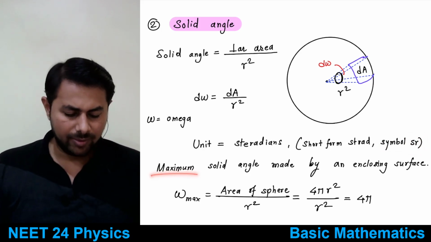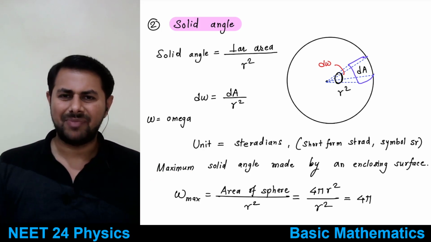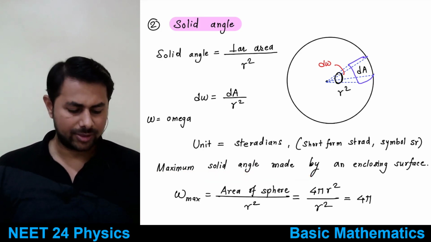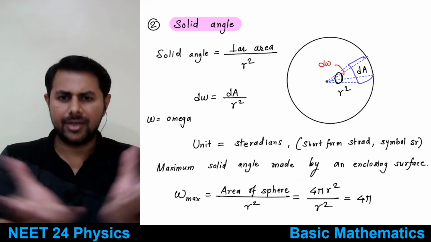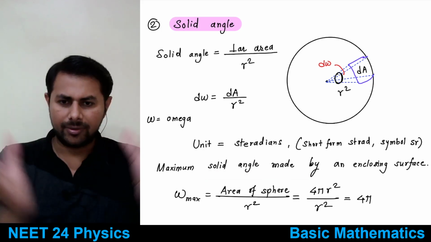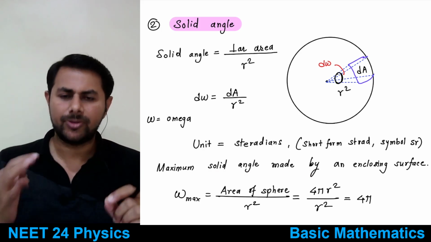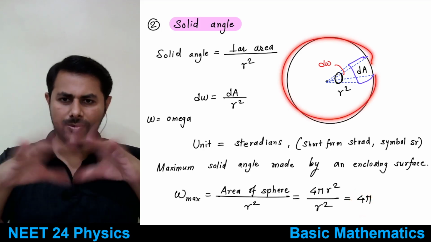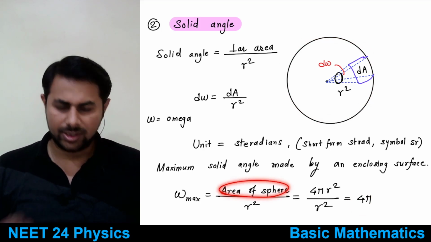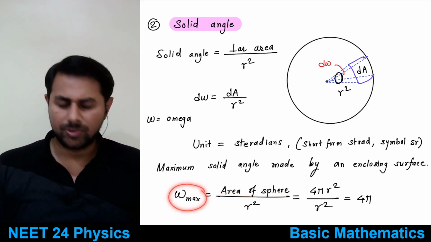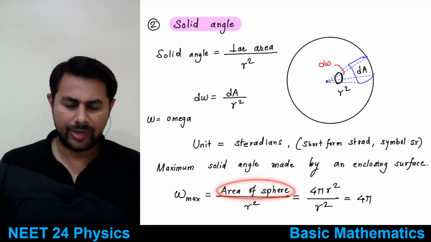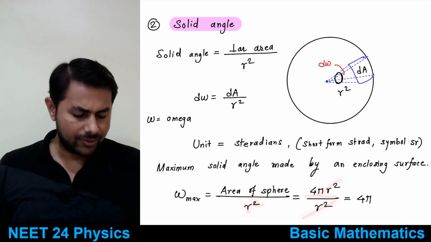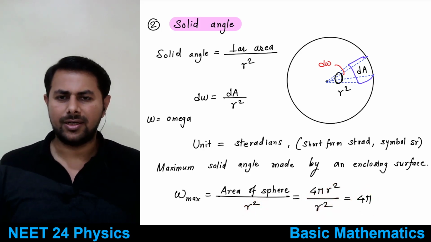Then the maximum solid angle, just like we saw the maximum plane angle. The maximum solid angle made by any surface, not just a sphere, a surface which encloses a point, will subtend a maximum solid angle equal to 4 pi. How is it so? Suppose you have a sphere, then for omega max, the maximum solid angle, you take the whole surface area of the sphere, that is 4 pi r square. You divide that by r square, it gets cancelled out, and the maximum solid angle that you get is 4 pi.